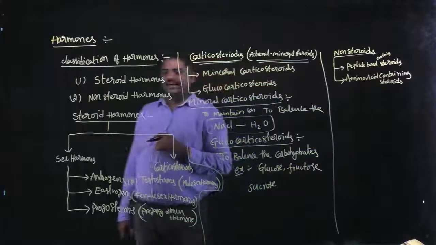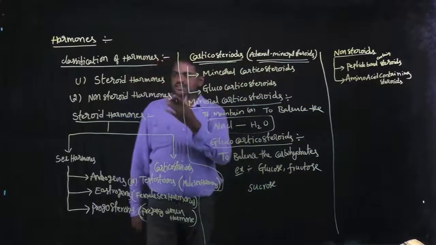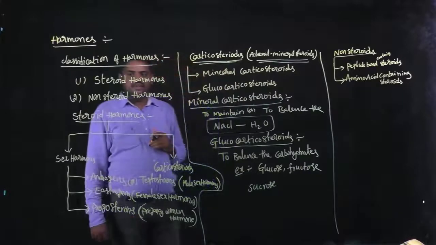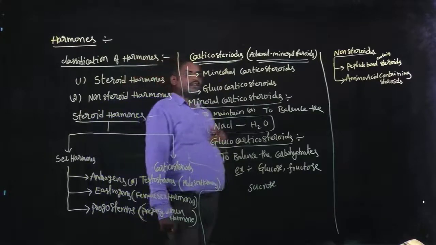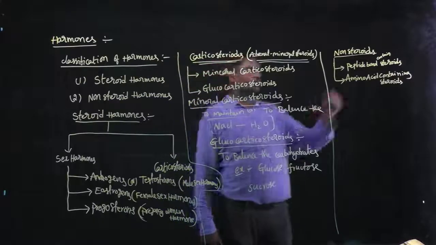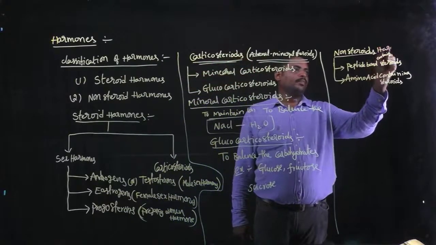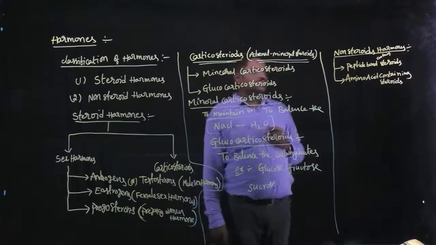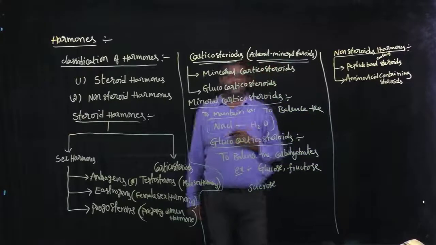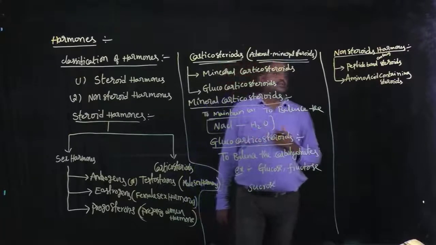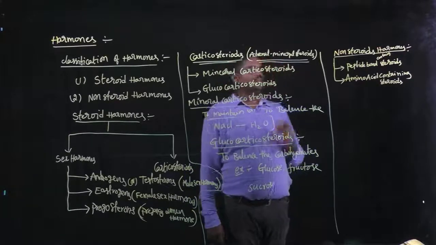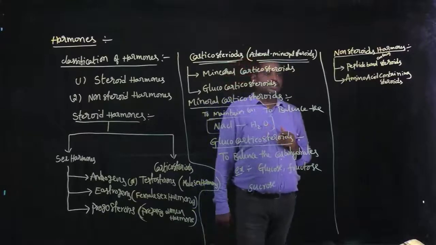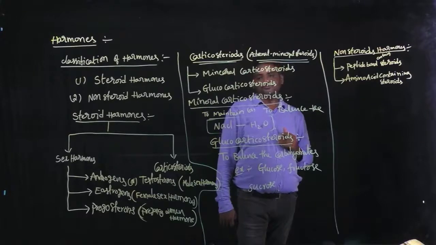Hormones are subdivided into two categories: the first category is steroid hormones, and the second category is non-steroid hormones. Non-steroid hormones are also subdivided into two categories: peptide bond containing non-steroid hormones, and amino acid containing non-steroid hormones.